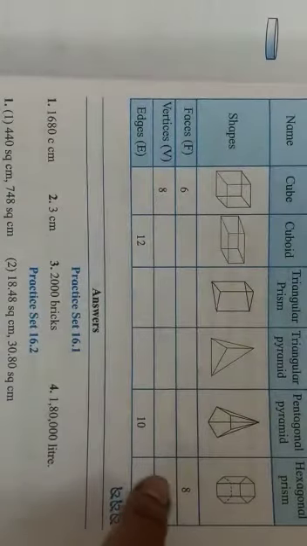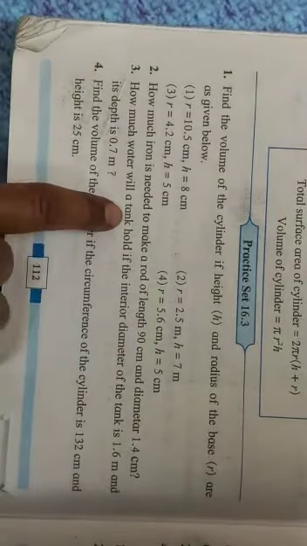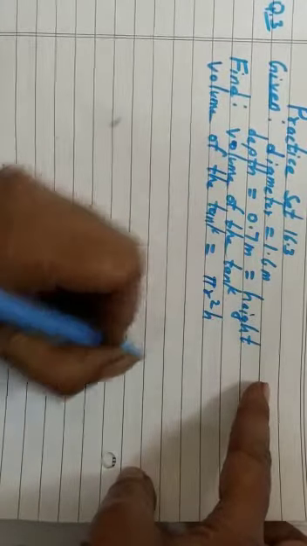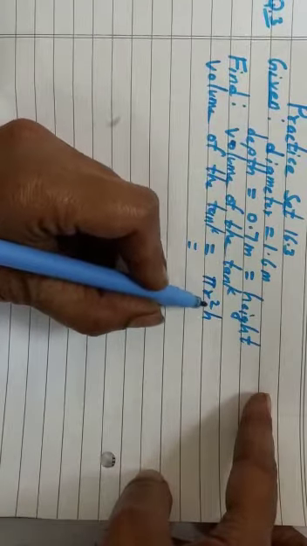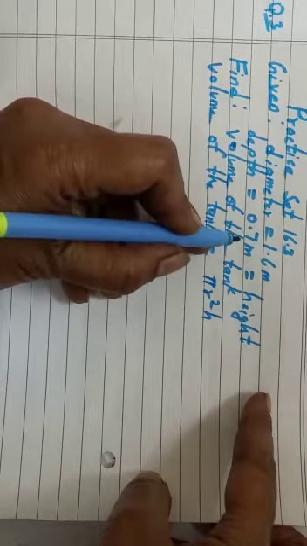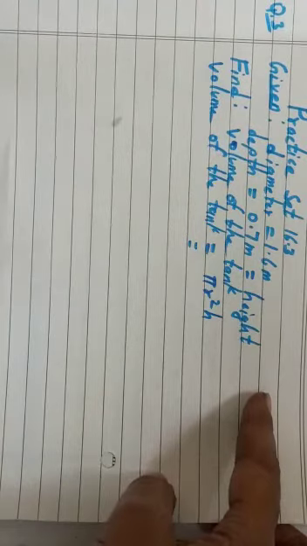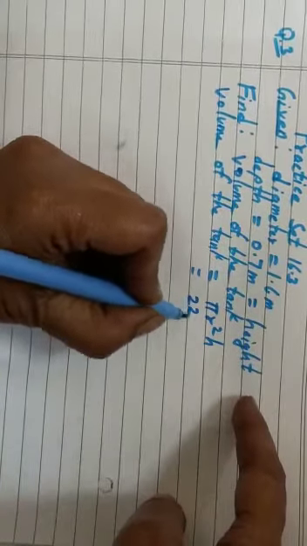So here in this question they have not mentioned cylindrical tank, but this is the example of a cylindrical tank, that you should understand. It's not given, but it should have been given here. So volume of the tank is equal to pi r square h, which is equal to value. Now pi r square h: diameter is 1.6, so radius will be half of it, so half of it will be 0.8. I think that you can find it out. I'll just write it down here. Pi is 22 upon 7.